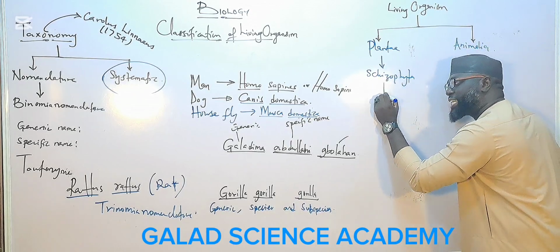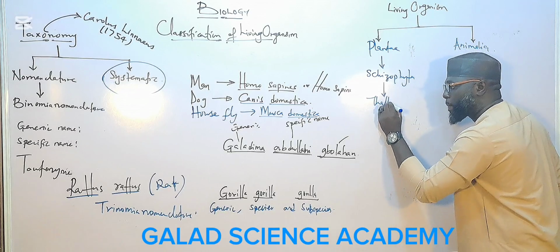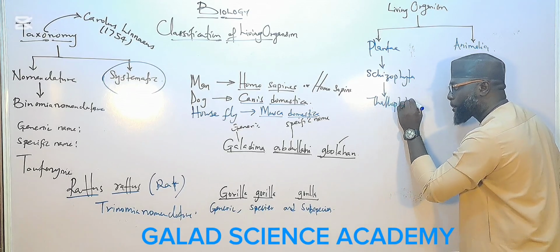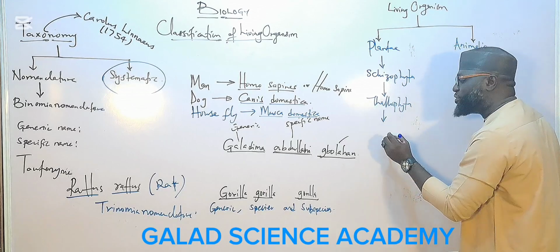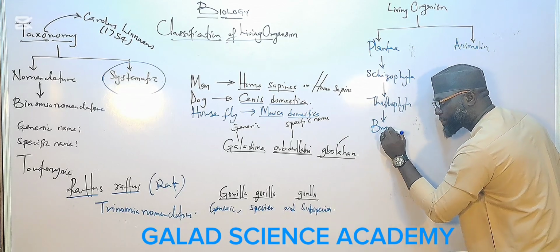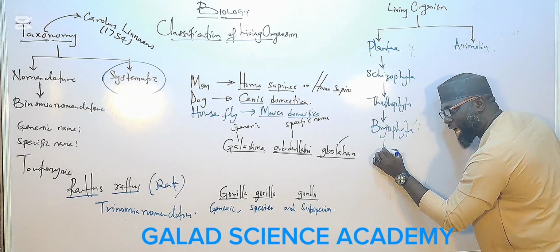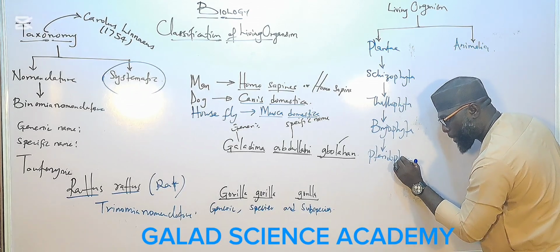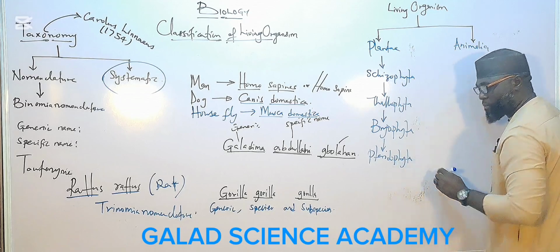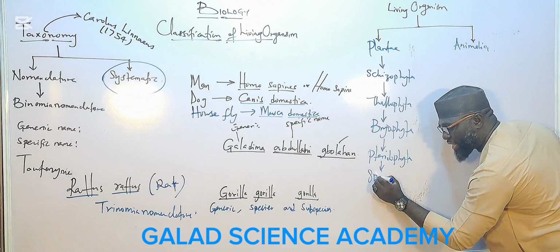The second one, he said we have division Thallophyta. The third one, he said we have division Bryophyta. The next one, he said we have division Pteridophyta. The next one, he said we have division Spermatophyta.